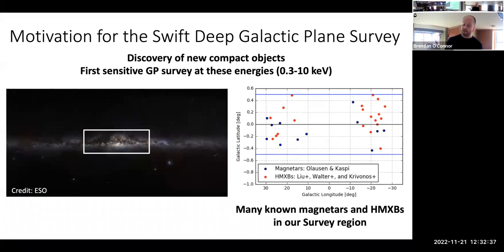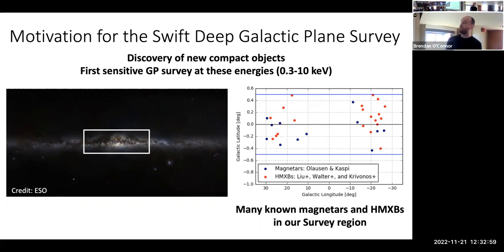On the left, we see an image of the galactic plane in optical wavelengths. The white square is essentially showing the region that we focused on. We ignored the central part of the galactic center just because source crowding is an issue there, and the background's higher, so we're not as sensitive to these faint transients.